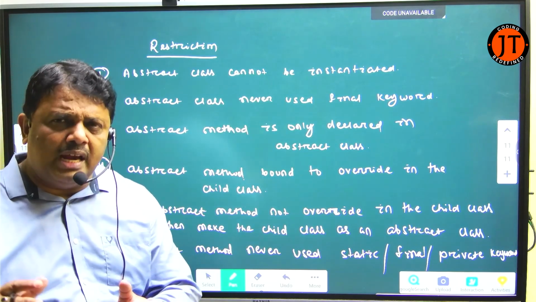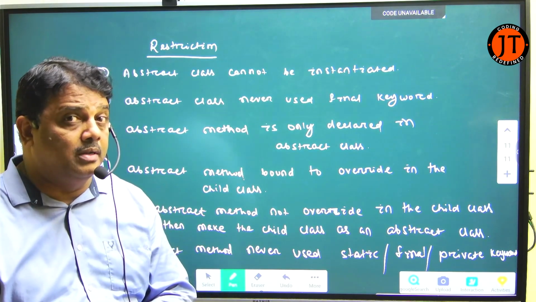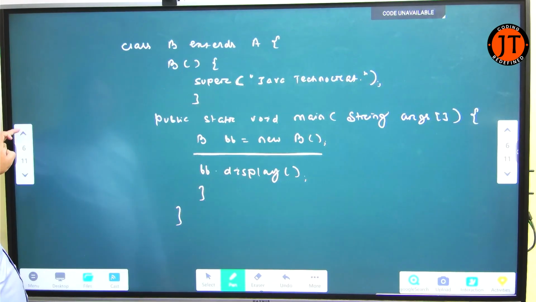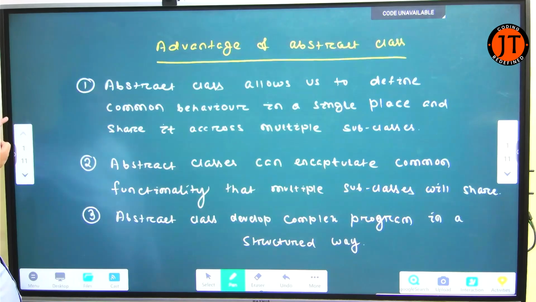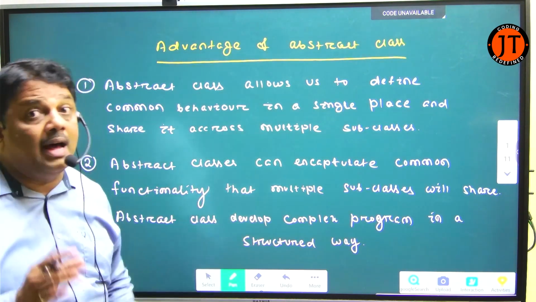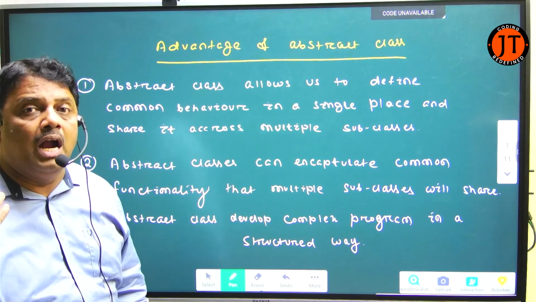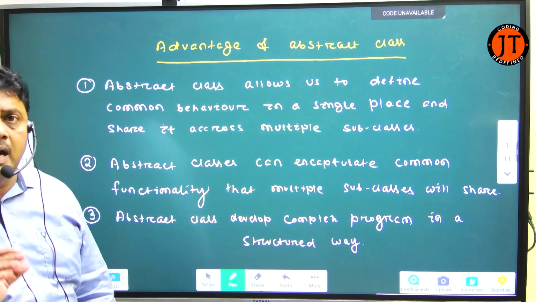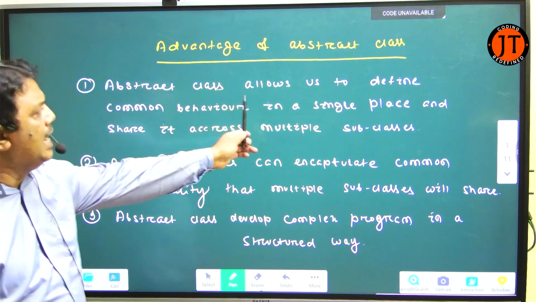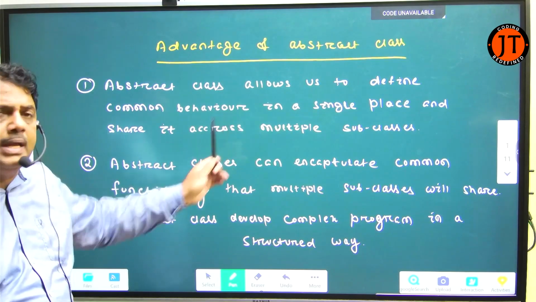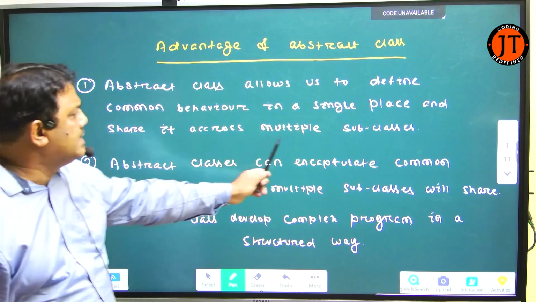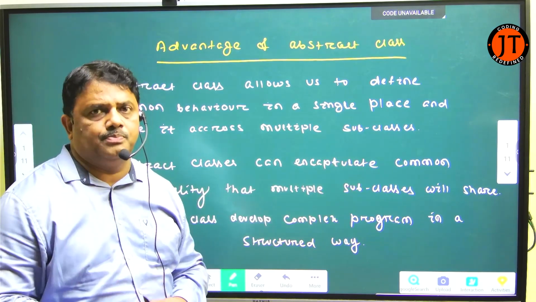So I gave you the elaboration of the abstract keyword. Now the main concept: what is the advantage of using the abstract keyword? They ask you this question: why do I make the class abstract? The first point: an abstract class allows us to define common behavior in a single place and share it across multiple subclasses.